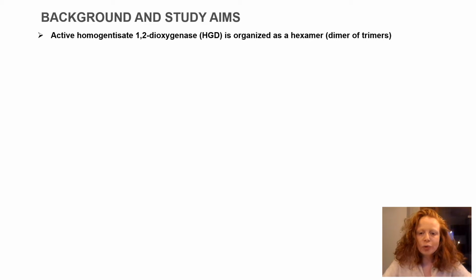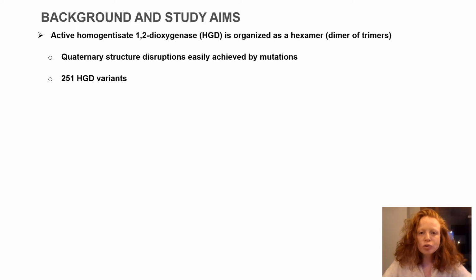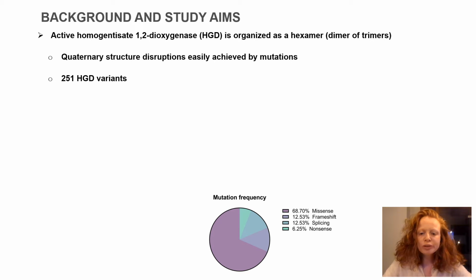Active HGD is organized as a hexamer, and this structure can be easily disrupted by mutations. So far, 251 HGD variants have been identified, from which a majority are missense variants. Missense variants might interfere with proper protein folding, cause protein instability, and most of the time they have some residual HGD activities. So far, there are only prediction models available that give information on a structural basis, but they do not give information on its residual enzyme activities.